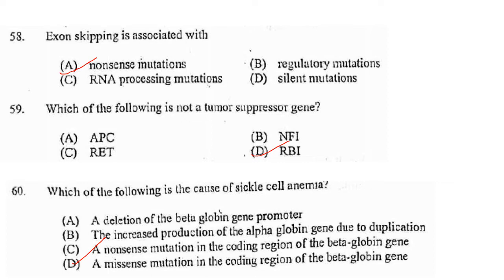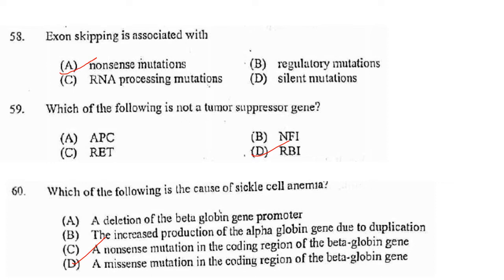So here in case of exon skipping, you will be skipping the faulty and misaligned exons of a genetic code leading to truncated but still functional protein. So they are asking that is associated with nonsense mutation. So answer is option A, nonsense mutation.